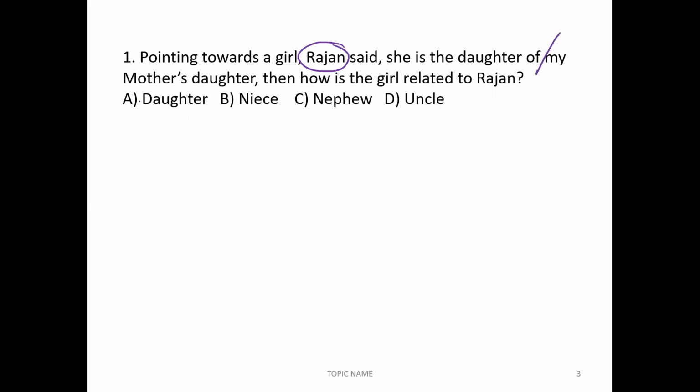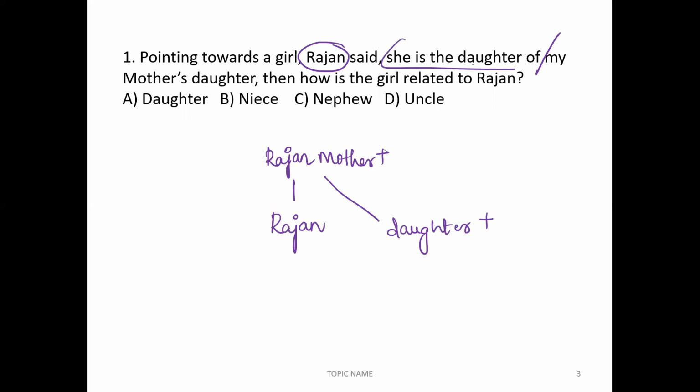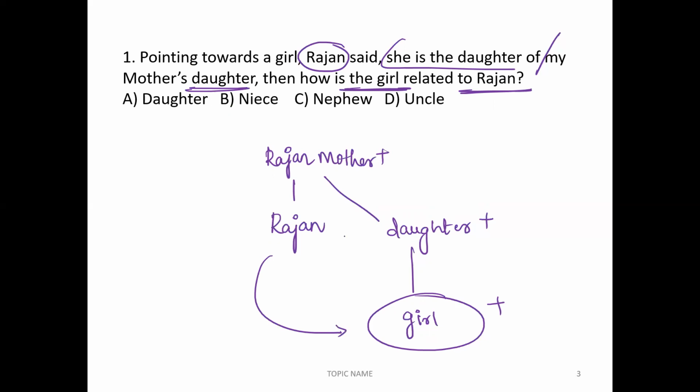Now split here: my mother's daughter. Here the person is Rajan, and here Rajan's mother. My mother's daughter, yes, here the person is the daughter. Now she is the daughter of the daughter. That person is talking about this girl, correct? Now, how is this girl related to Rajan? Sister's daughter. We can say niece, correct? Answer is option B, niece.